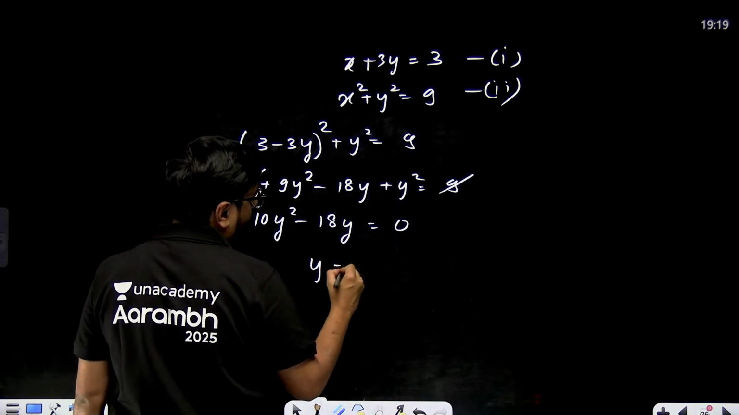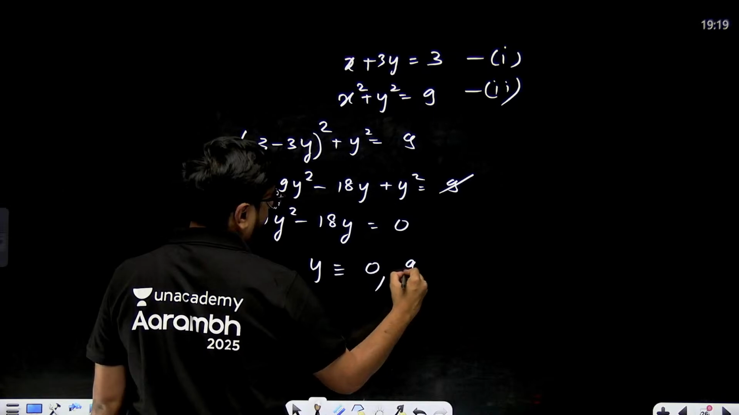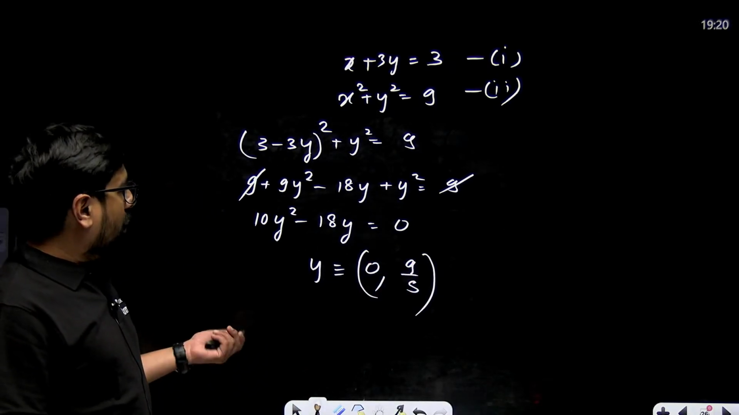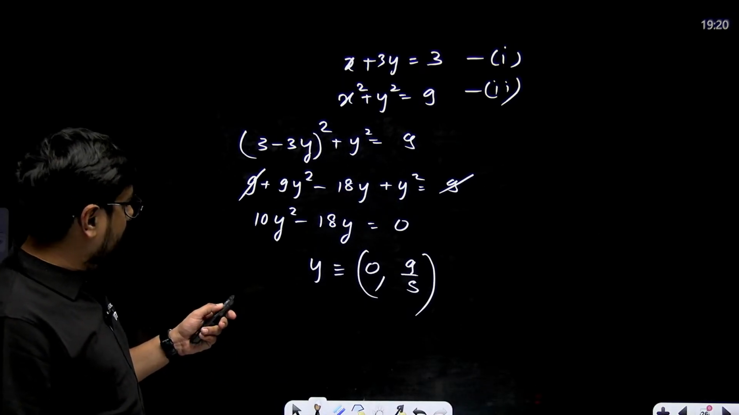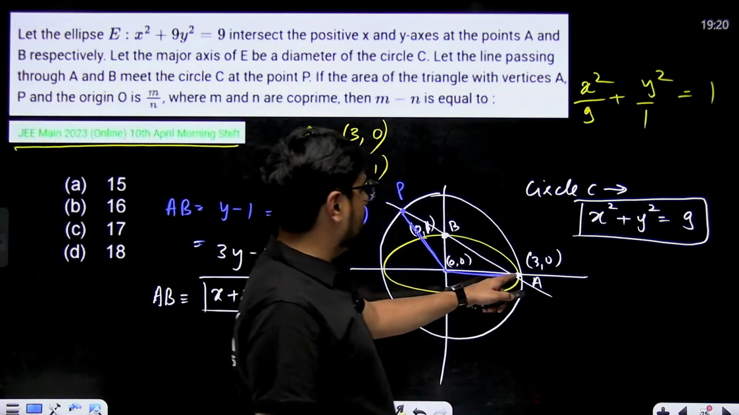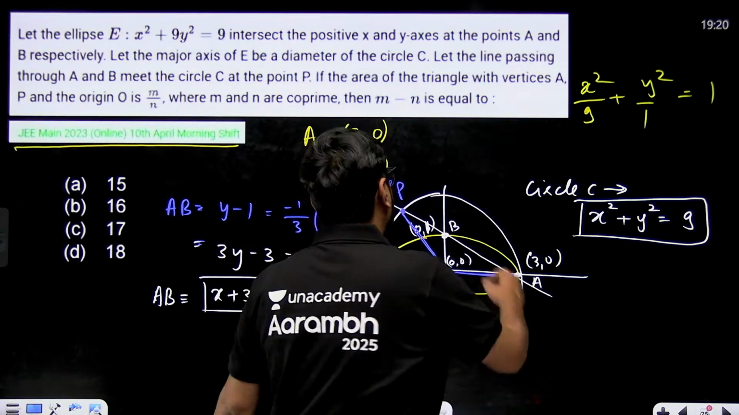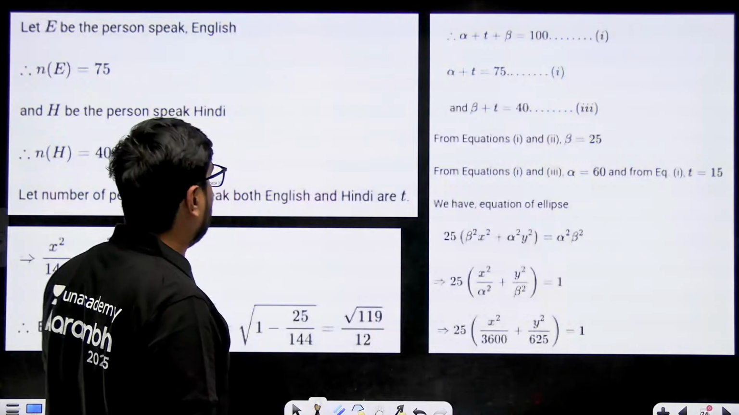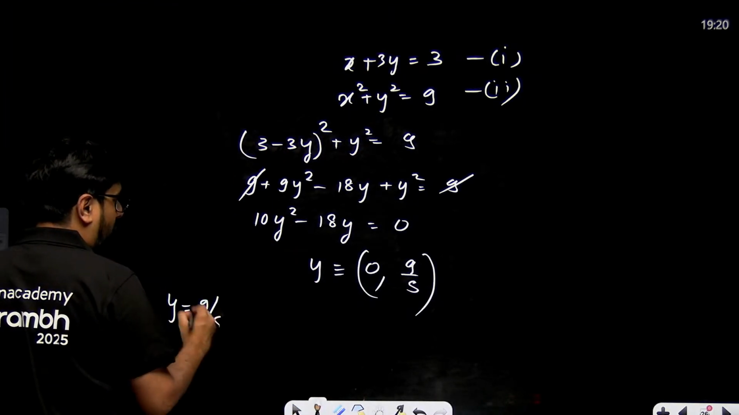Y can be equal to 0 over here, or it will be 18 by 10, so 9 by 5. 0 or 9 by 5. Right, 2 points. Obviously, when we are solving the line with the circle, it's saying that once it is meeting at 0, y will be 0, which is already here. Once y will be equal to 9 by 5, so here y will be equal to 9 by 5 and x we can find. If we have y, we can find x also. So y will be equal to 9 by 5 because 0 we have already taken, it is on our